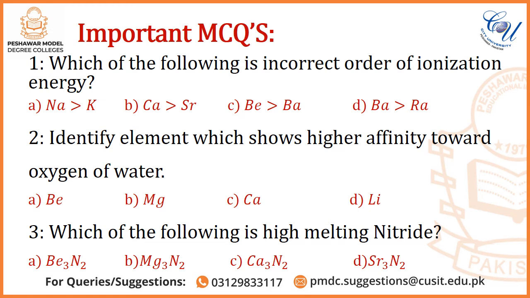MCQ number 2. Identify the element which shows higher affinity towards oxygen of water. Option A, beryllium. Option B, magnesium. Option C, calcium. Option D, lithium. MCQ number 3. Which of the following is a high melting nitride? Option A, beryllium nitride. Option B, magnesium nitride. Option C, calcium nitride. Option D, strontium nitride.